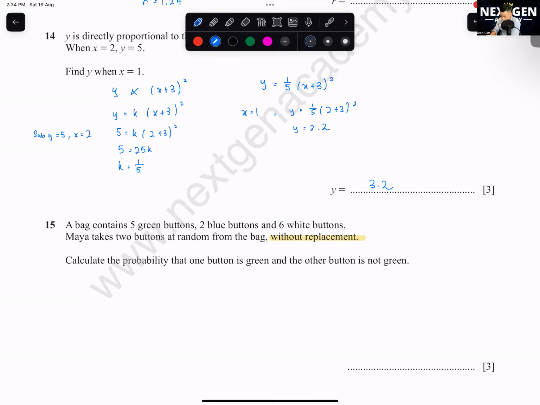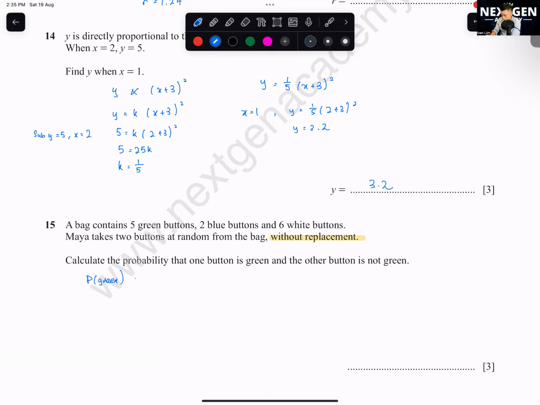So how do we do this? You find the probability of getting green first. We write the number of green is 5, the number of not green is 8, and my total will be 13. You have to know that your first one can be green, then not green.